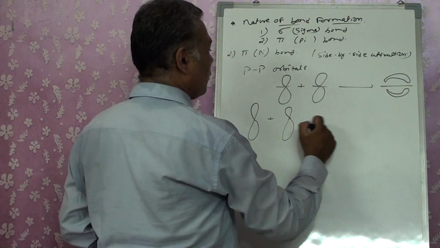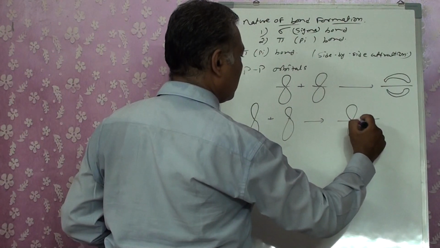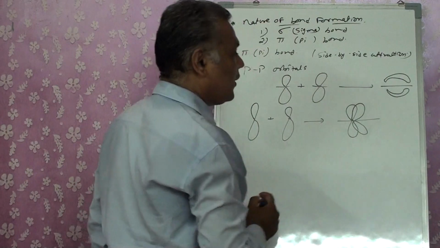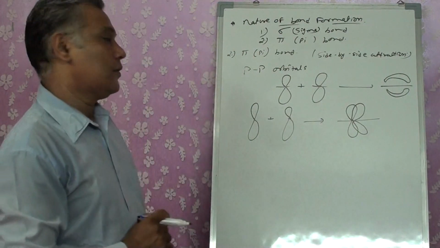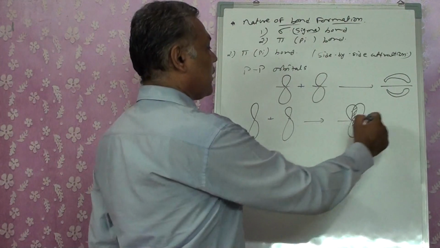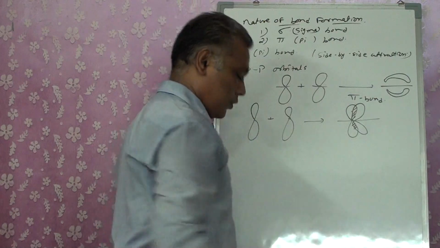The two are overlapping each other side by side. This type of bond that is formed is known as pi bond.